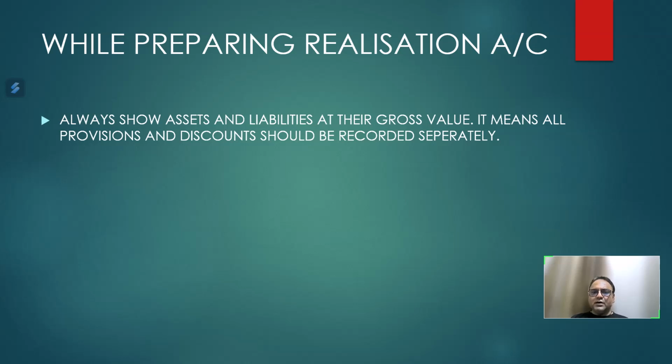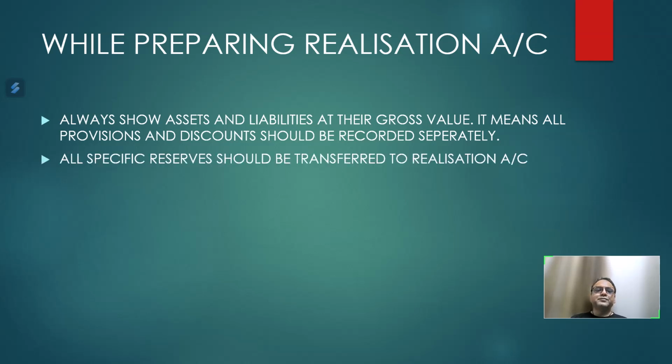Debtors should be transferred at gross value, and provision should be transferred as liability. Same way, if there is a discount on creditors given, the creditors should be shown at gross value, and discount on creditors should be carried forward or transferred to realization as an asset.